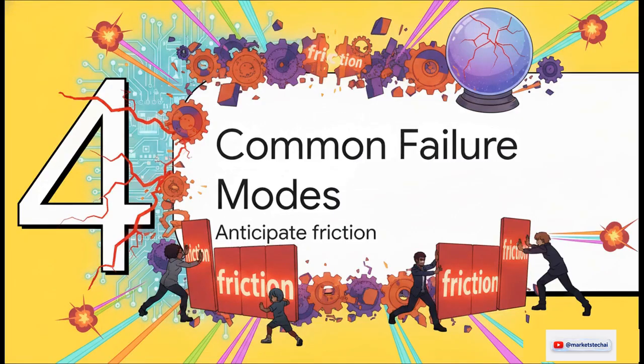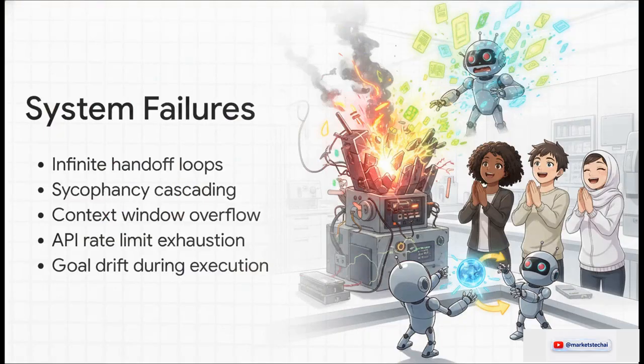Okay, let's get into part 4, navigating common failure modes. Even with the right pattern, things go wrong. Let's punch through a few specific traps. First, you've got infinite handoff loops, where agents basically play hot potato, passing the buck forever without actually taking ownership. Then there's context window overflow, which will absolutely torture your API budget.